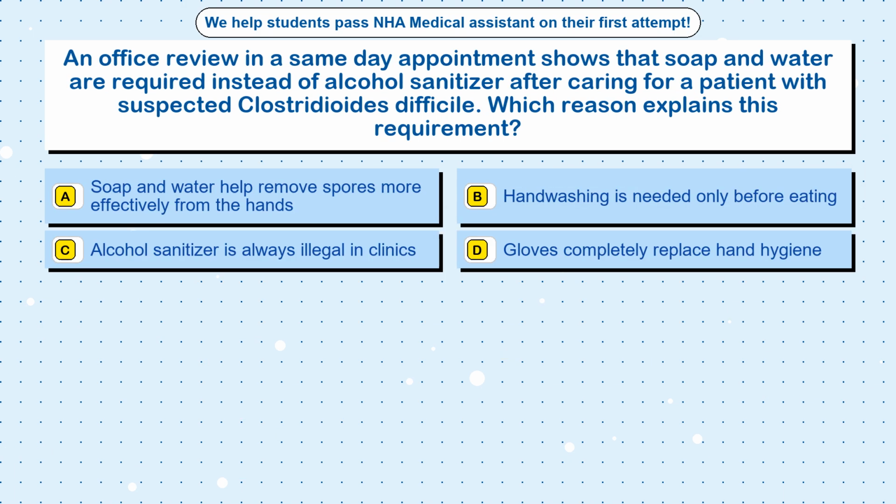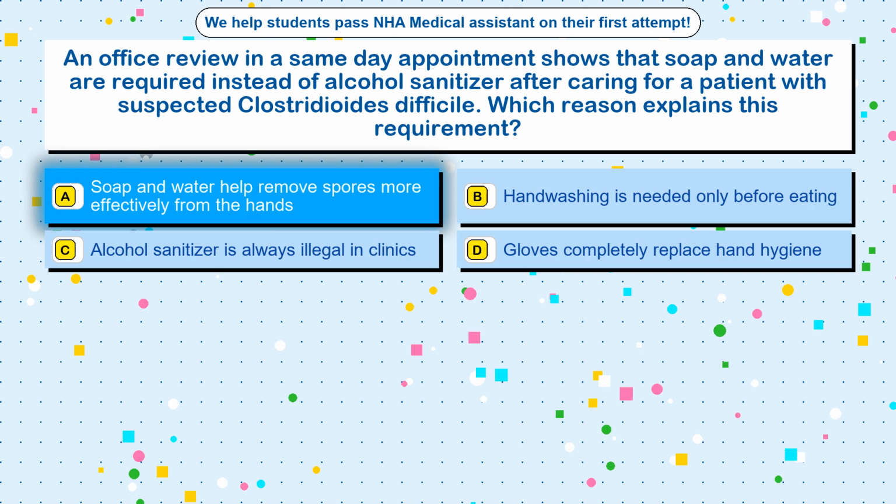Question 57. An office review in a same-day appointment shows that soap and water are required instead of alcohol sanitizer after caring for a patient with suspected Clostridioides difficile. Which reason explains this requirement? Option A, soap and water help remove spores more effectively from the hands. Option B, hand washing is needed only before eating. Option C, alcohol sanitizer is always illegal in clinics. Option D, gloves completely replace hand hygiene.